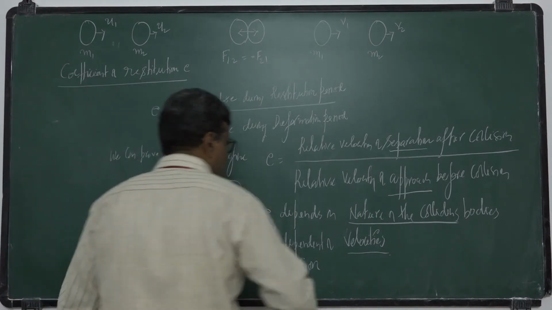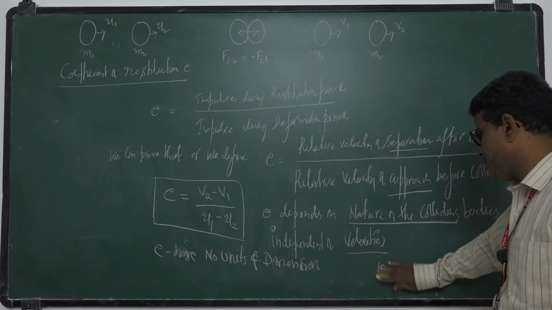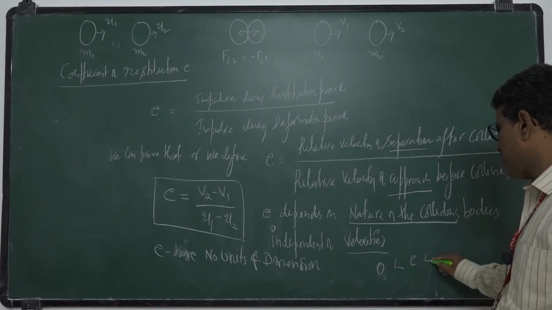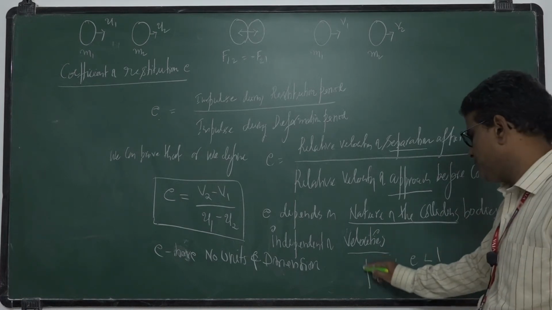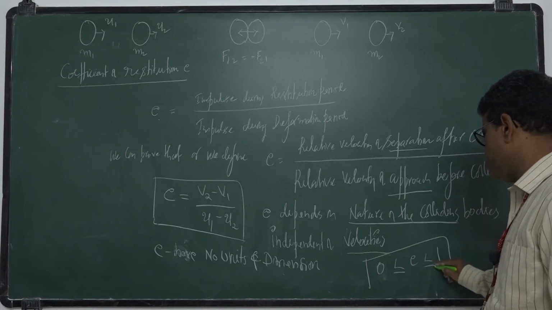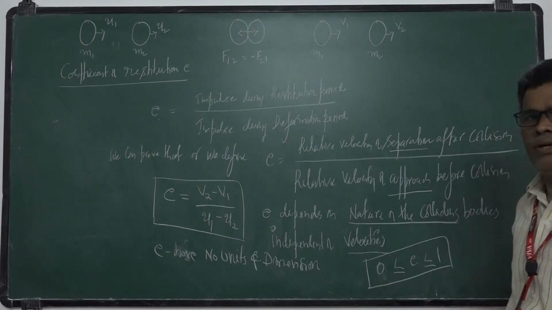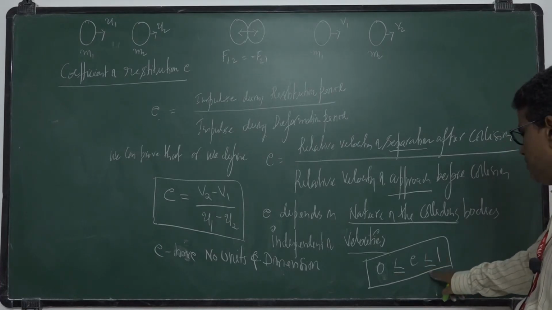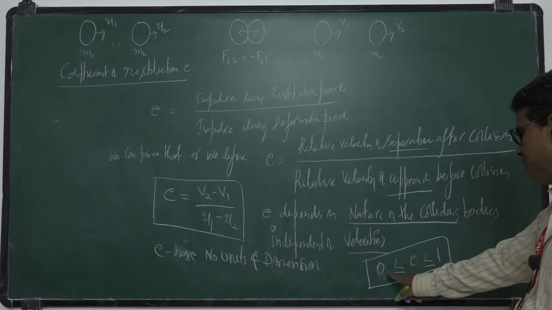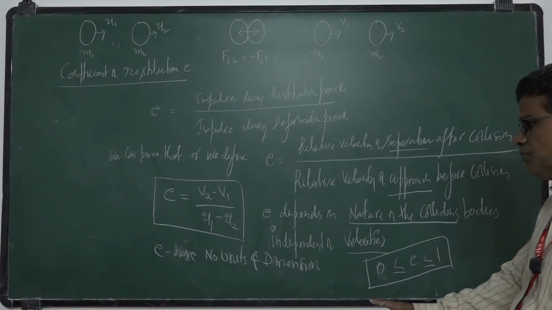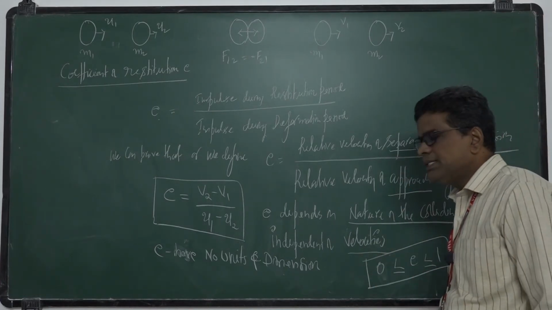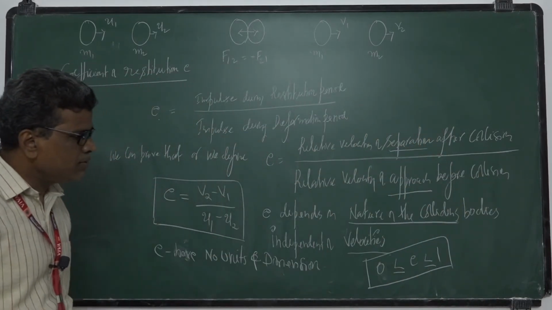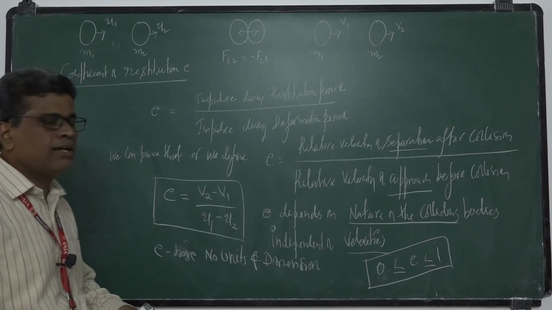So this e value lies between 0 and 1, that is, 0 less than or equal to e, less than or equal to 1. It is only a number. By seeing that number, we can decide the nature of the collision. If e value is 1, we can say that it is a perfectly elastic collision.